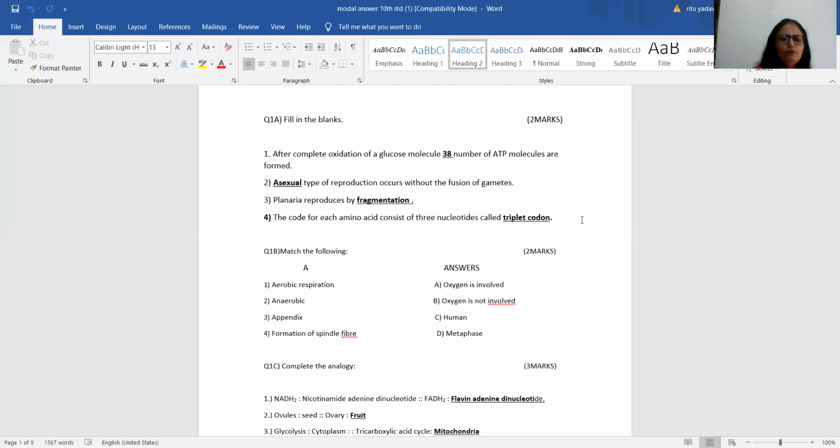Second one, ovule forms the seed. So ovary forms dash. Correct answer is fruit. Third, glycolysis occurs in cytoplasm. So tricarboxylic acid cycle occurs in dash. The correct answer is mitochondria. Let's move on to the third one.